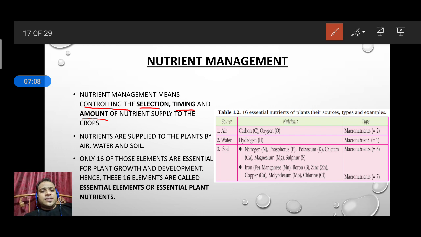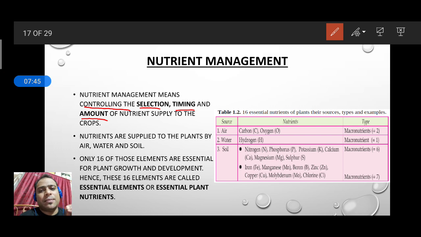Selection means which chemical, like nitrogen, phosphorus, potassium, the crop actually needs. Which nutrients are scarce in the soil, that we need to see here. By this we can select. Next is timing: whether we should put these nutrients, fertilizers or manures at the initial time, during the middle of the cropping, or before harvesting.